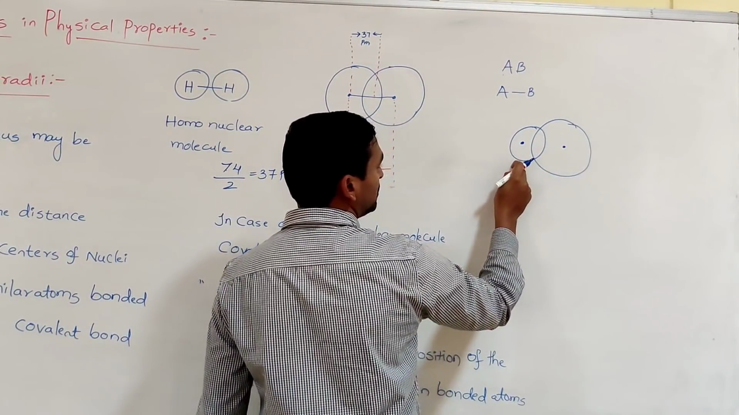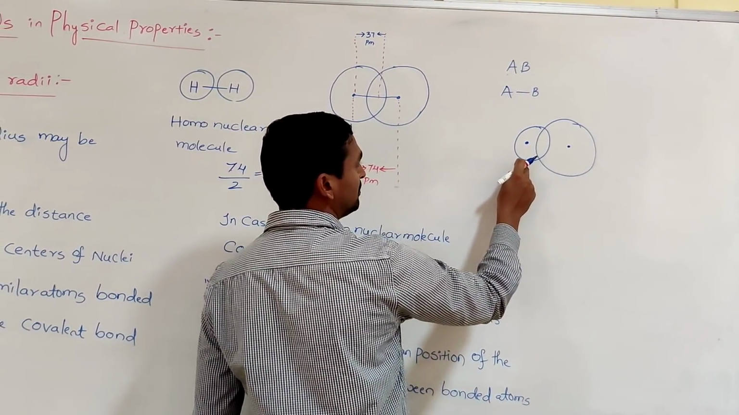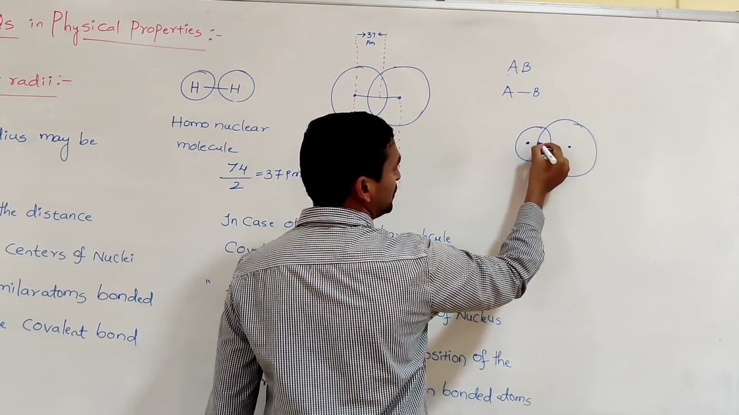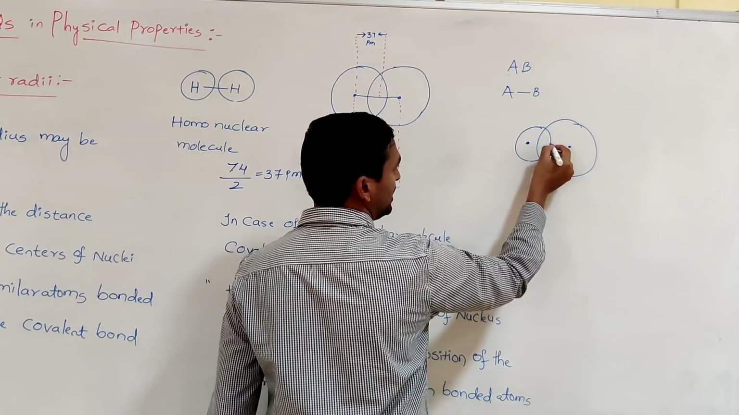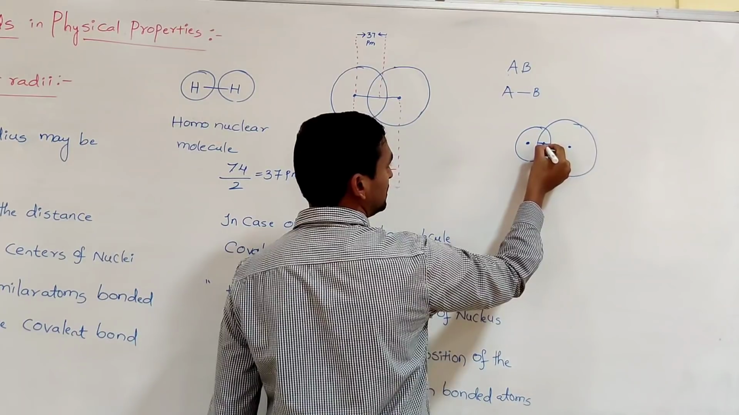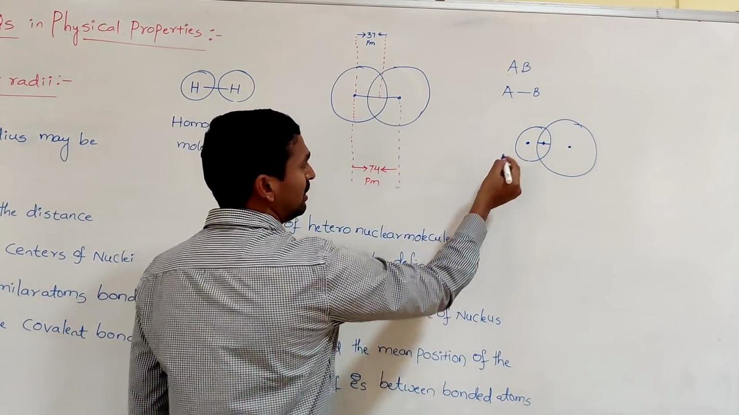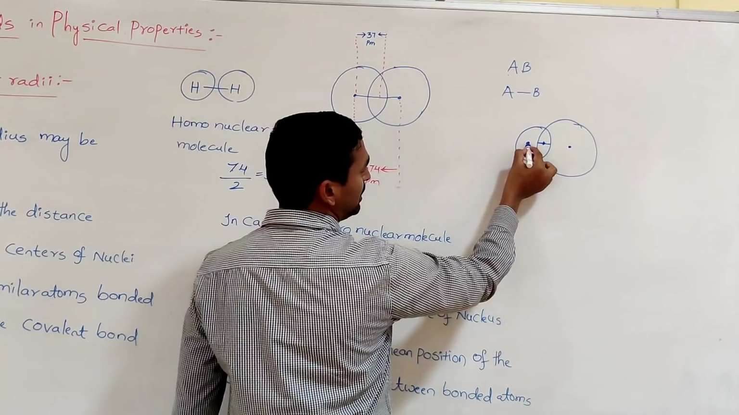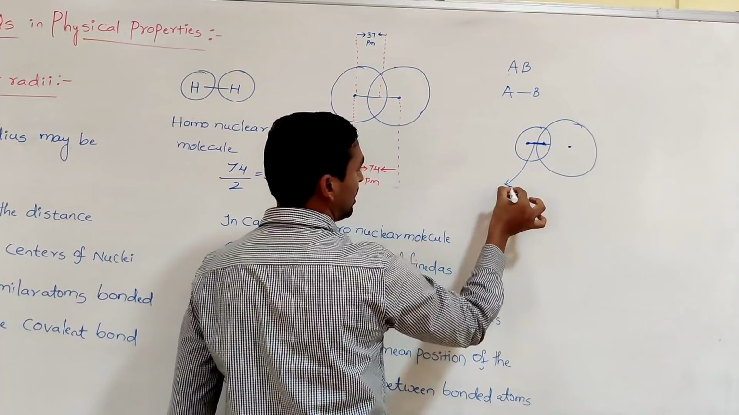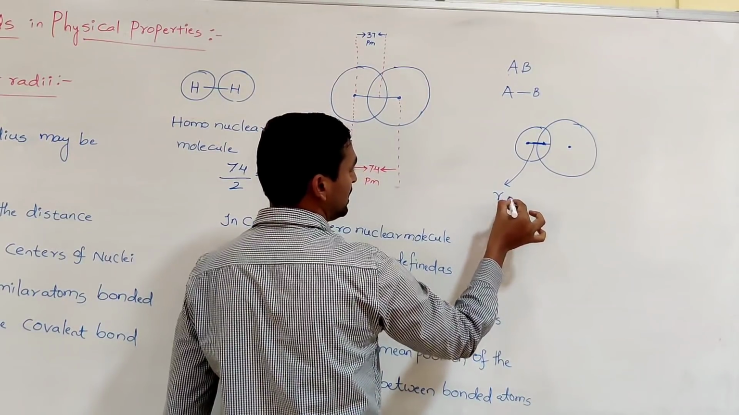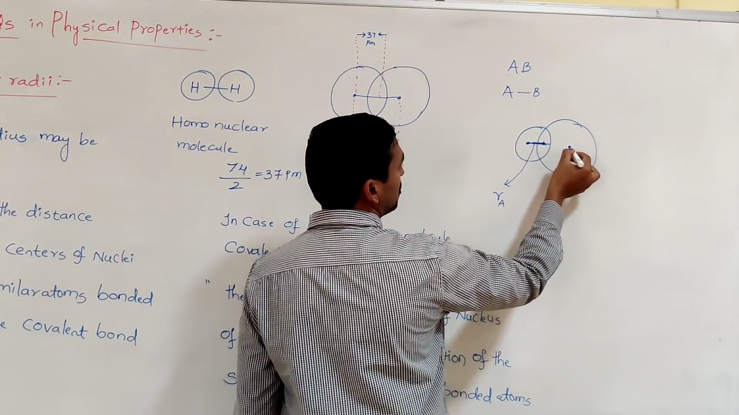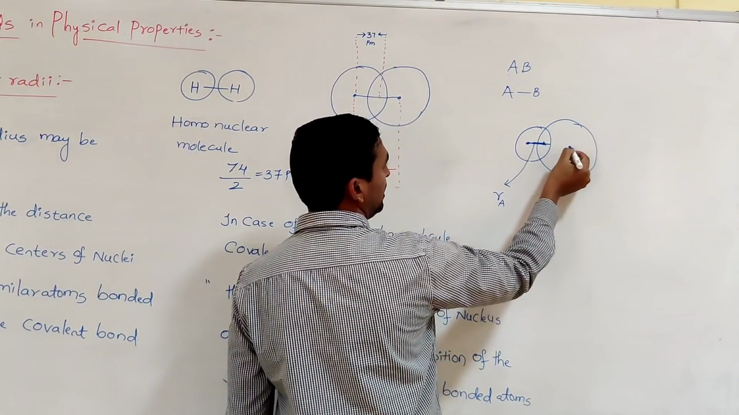Suppose you want to determine the covalent radius of atom A. First you find the mean position in the overlap region, that is, the exact center position. For example, this is that center position. Then the distance from the center of the nucleus to the mean position of the overlap region is called the atomic radius of which one? A.